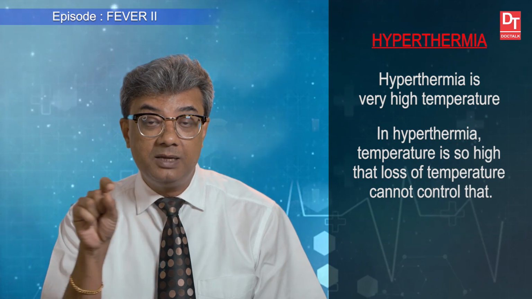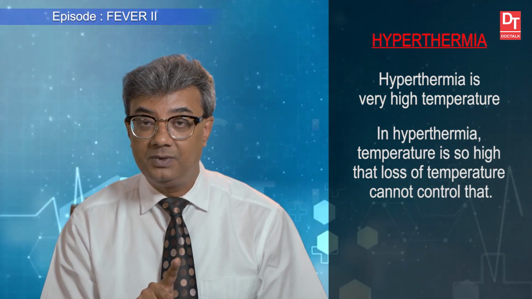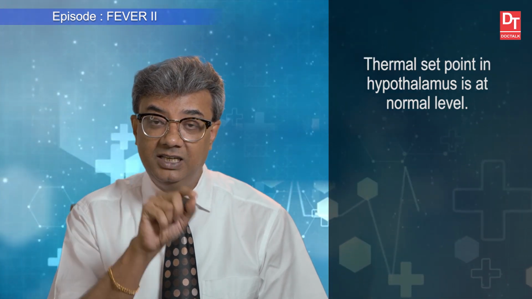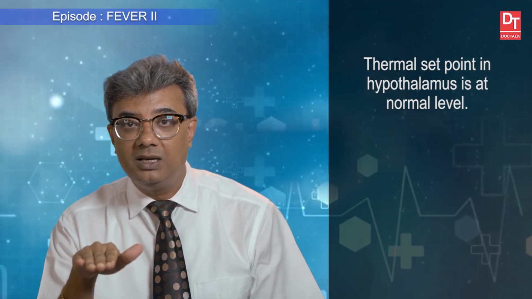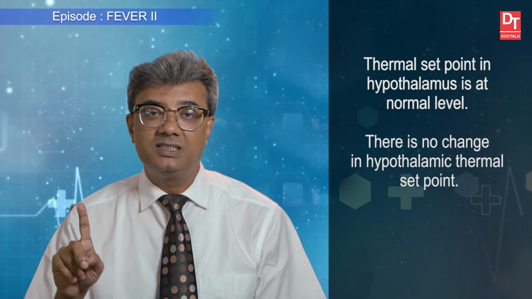That is known as hyperthermia. But parallelly, thermal set point in hypothalamus at normal level, there is no change in hypothalamic thermal set point. That is the most important and interesting part.